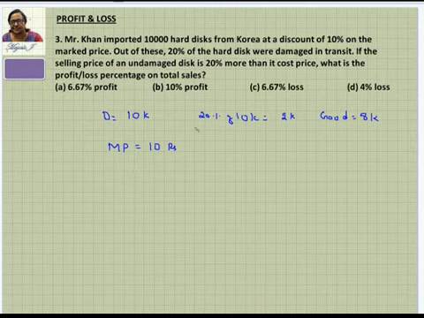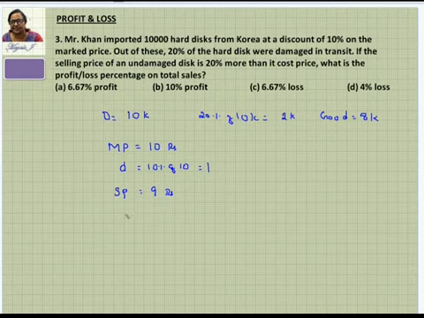If this is 10 rupees, what is given? 10%, he gets a discount. So discount is always calculated on the mark price. So you're going to calculate this on mark price. So discount is nothing but 10% of the mark price, which is 10, and that is 1. So when the discount is 1, then the selling price is nothing but 10 minus 1, mark price minus discount, which is 9. So that means he is going to buy the disc at the rate of 9 rupees.